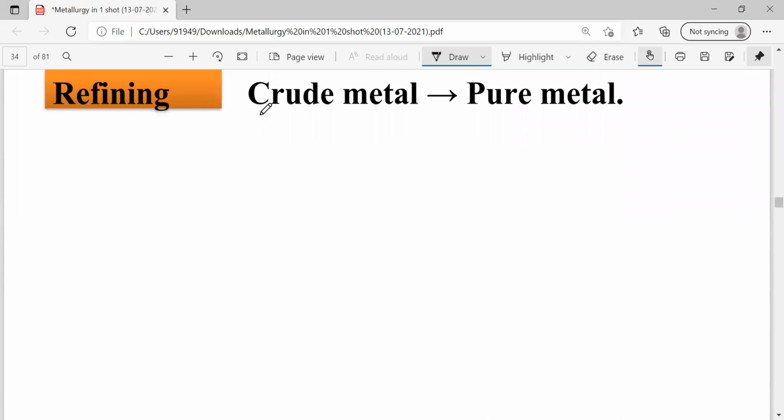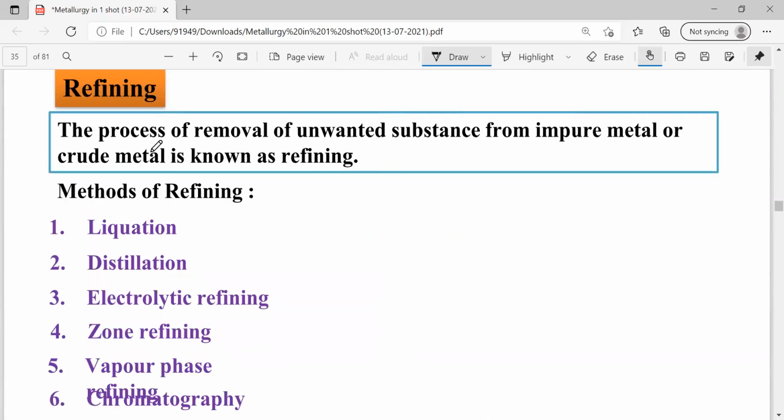And coming to the refining of metals, when we extract a crude metal, that crude metal is still going to contain impurities. So from the crude metal, we have to remove the impurities. That process is called refining of metals. Some of the methods of refining of metals are: one is liquefaction, second one is distillation.